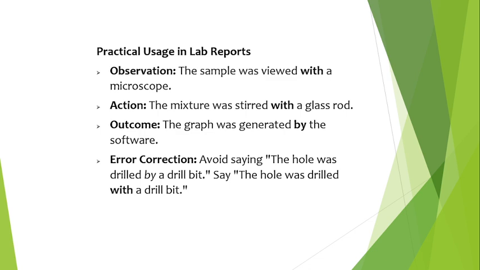Let us look at a common mistake. The hole was drilled by a drill bit. This is a wrong sentence, because a drill bit is a tool, not the agent. The correct sentence is, the hole was drilled with a drill bit. Another example, open the casing by a screwdriver. This is a wrong sentence. The correct sentence is, open the casing with a screwdriver. So always remember, tools use with, not by.